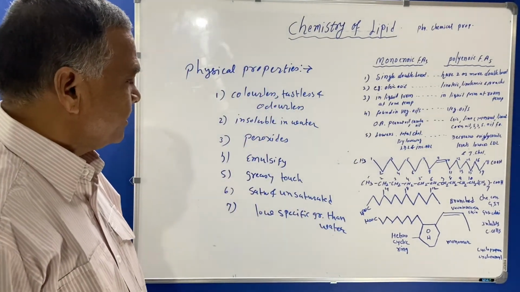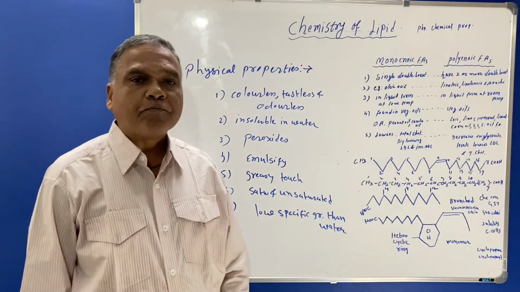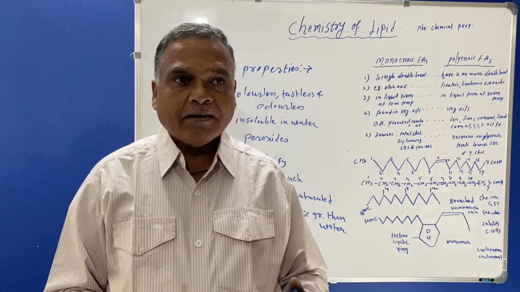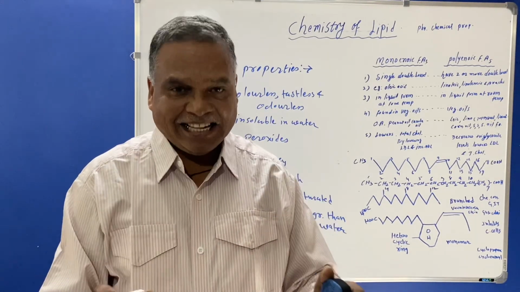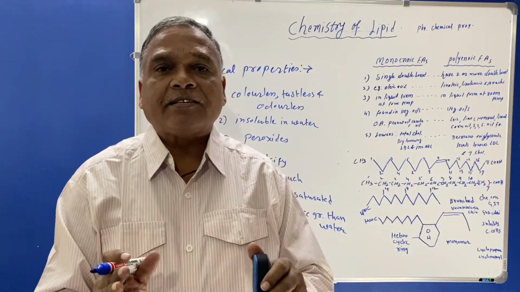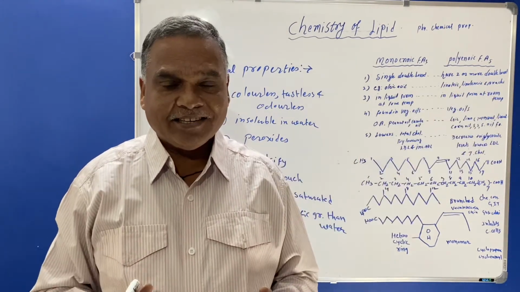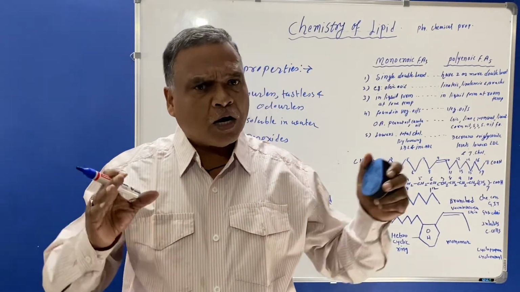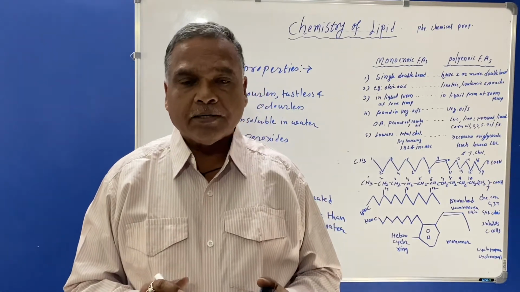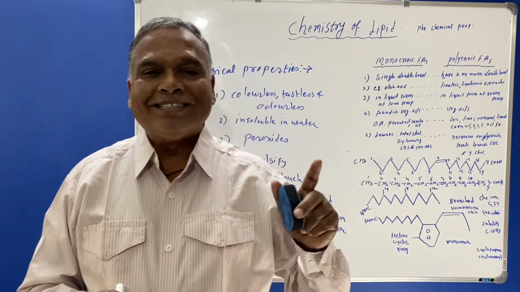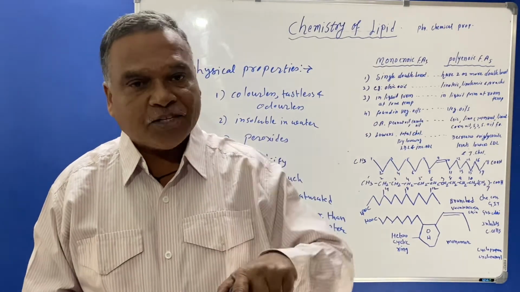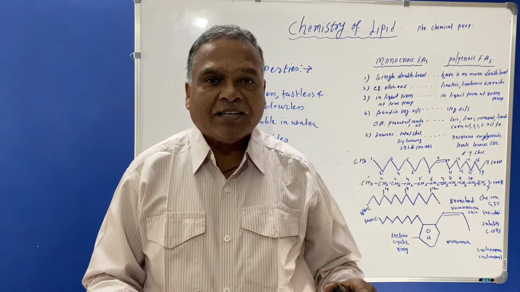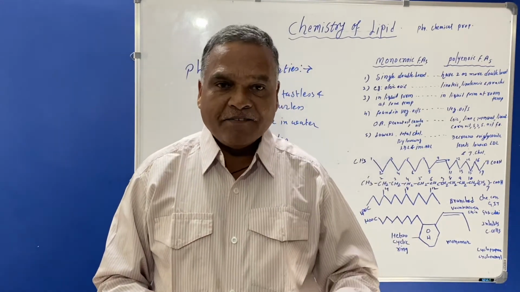You must know that the melting points are decided with the help of the chains. Saturated fatty acids are long chain fatty acids, and unsaturated fatty acids are not so long chain fatty acids. Why? Because of the bends present in unsaturated fatty acids, they are somewhat shorter than the saturated fats.